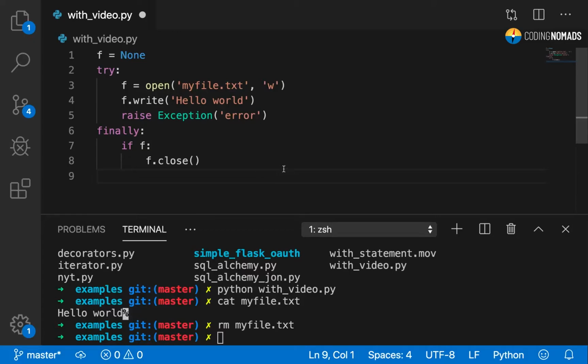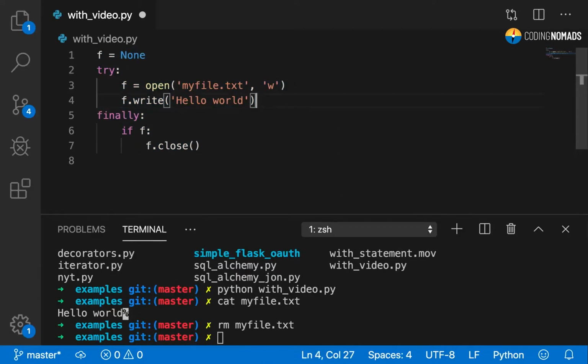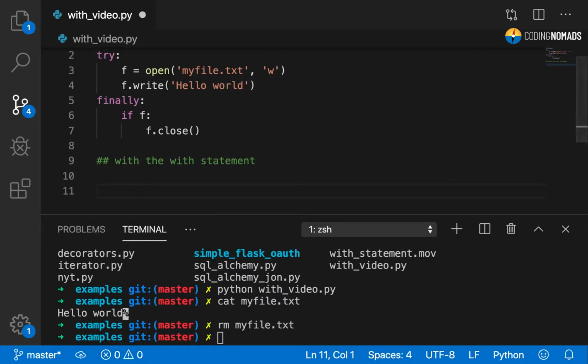Great. Now that we've covered that, this is a lot of code, right? And the most annoying part about this is that the actual logic here is just these 2 lines, right? So we have 7 lines of code, but only 2 of them are particularly meaningful. Everything else is just error handling and making sure we're doing it correctly. That's not very nice, and that is where the with statement comes in. So if we were to rewrite this with the with statement, it would look something like this.